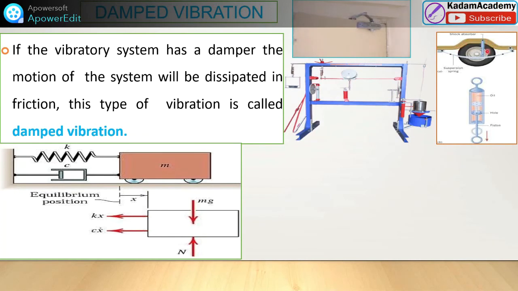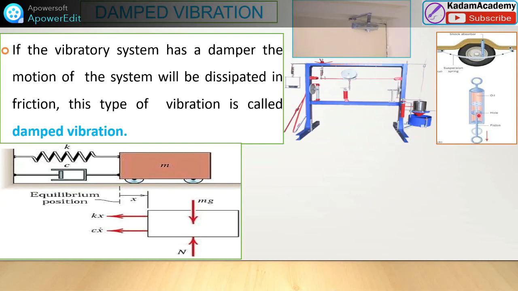Here is also one practical example from a vehicle. The suspension is given here, the same suspension. A damper is there. Under this damper, what is there? Oil is there, and there are holes on this piston. What will happen through these holes? Oil will pass through this orifice and move to the other position. Oil will pass from the top portion to the bottom portion and back to the top. This is shown to you as the piston moves between both positions.